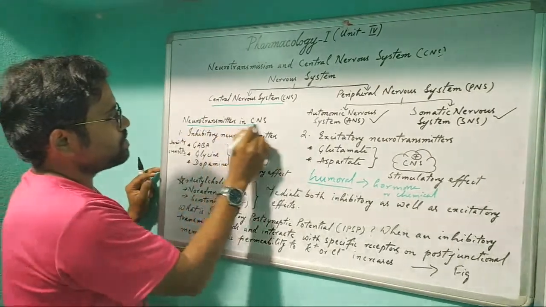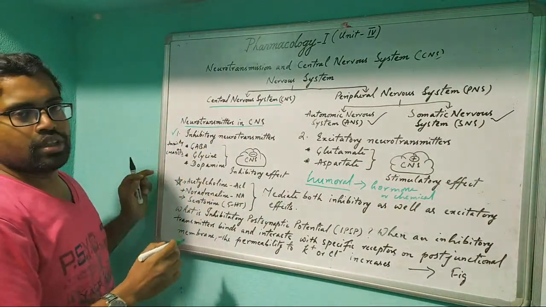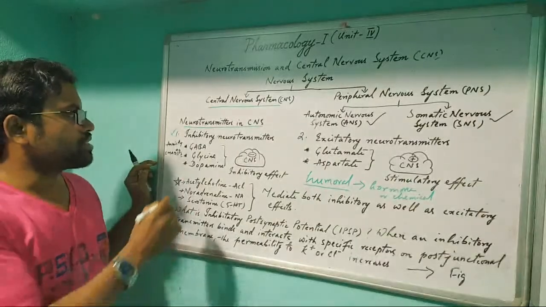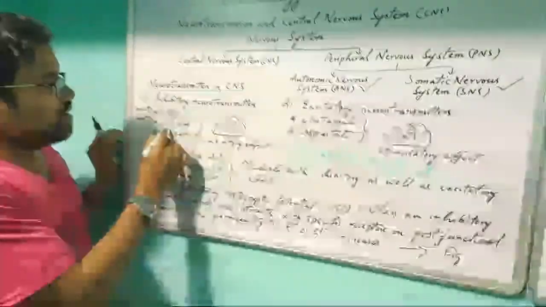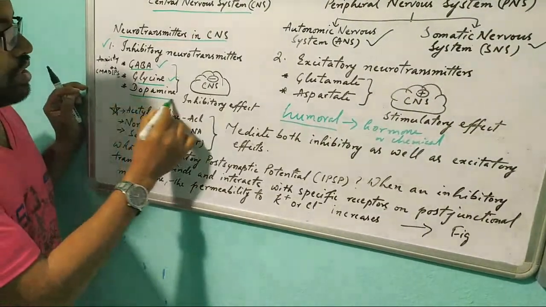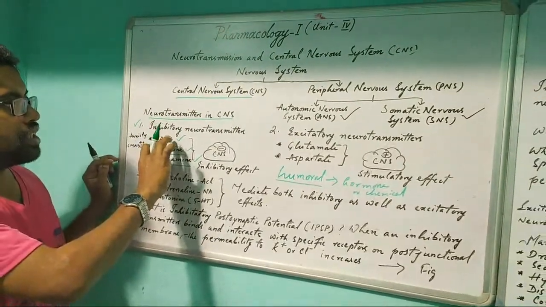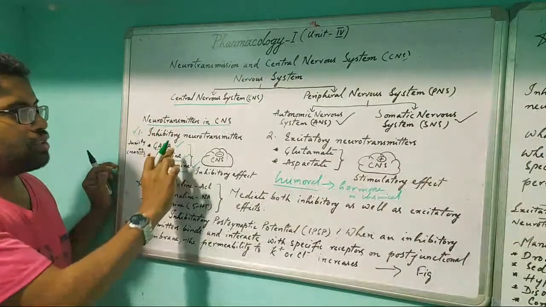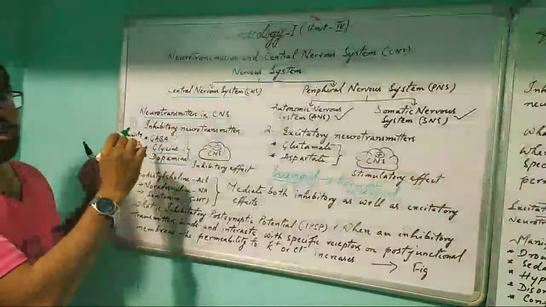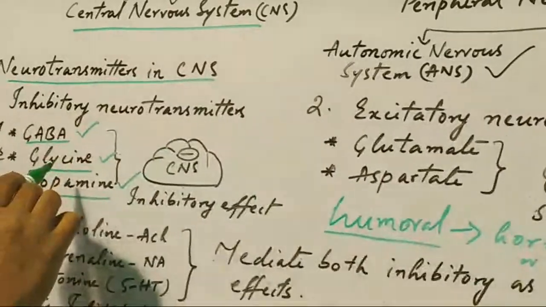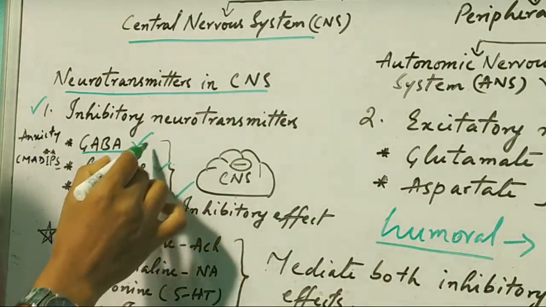So neurotransmitters in the CNS, number one is inhibitory neurotransmitters. In the inhibitory neurotransmitters, there are GABA, then glycine, then dopamine. These three are the main important inhibitory neurotransmitters. It means these neurotransmitters have an inhibitory action, stopping the neurotransmission in the brain. Okay, these neurotransmitters are mainly present in the brain.